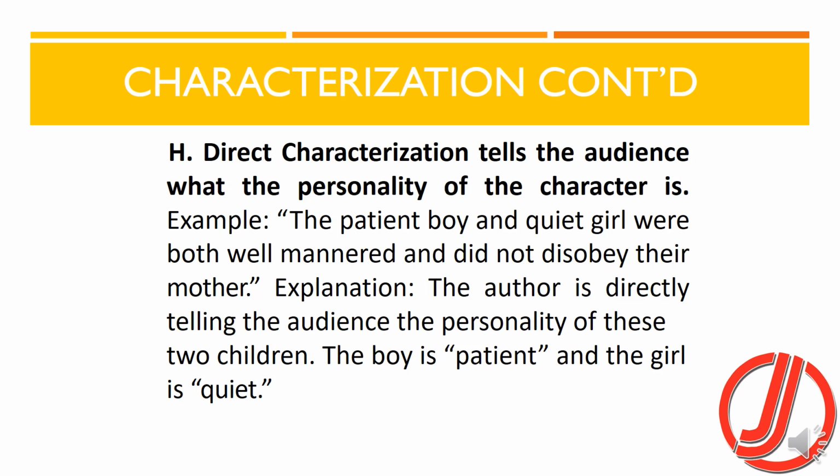Direct characterization tells the audience what the personality of the character is. For example, if the author himself is saying that the patient boy and quiet girl were both well-mannered and did not disobey their mother, then the author is directly implying that the boy was patient and the girl was quiet. So this is a direct characterization.